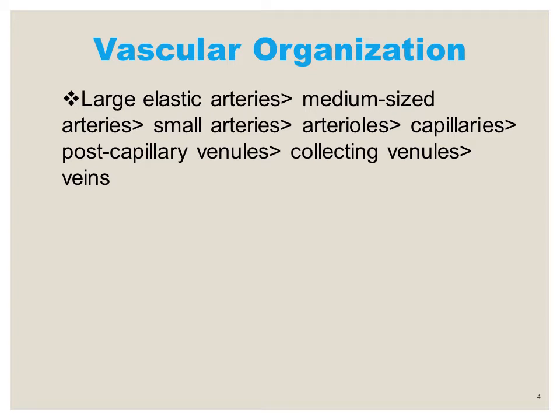So this is the major vascular organization. That is, first there are large elastic arteries from which the blood flows through the medium-sized muscular arteries and then through the small arteries to the various organs, and in the organs the arteries further break up into the arterioles and then finally the capillaries, where oxygenation takes place. The deoxygenated blood is carried through the post-capillary venules, the collecting venules, and finally the veins that return the blood to the right side of the heart.